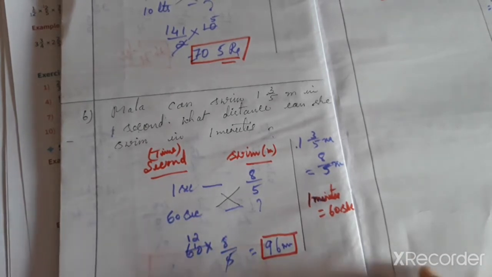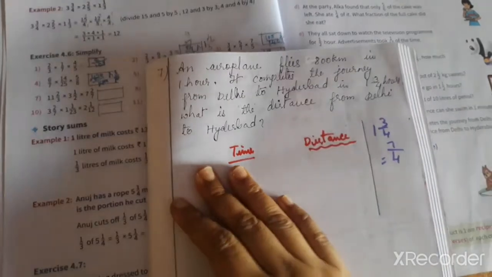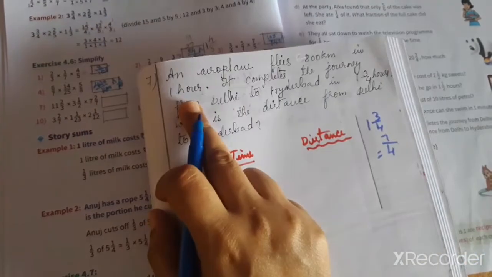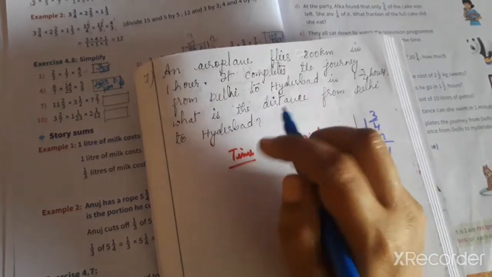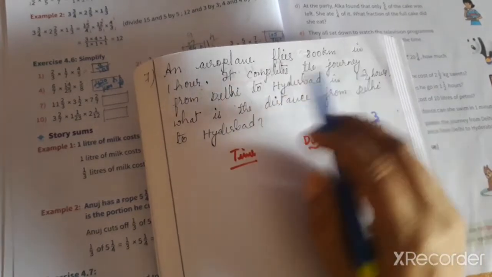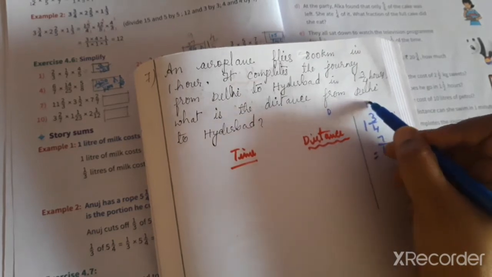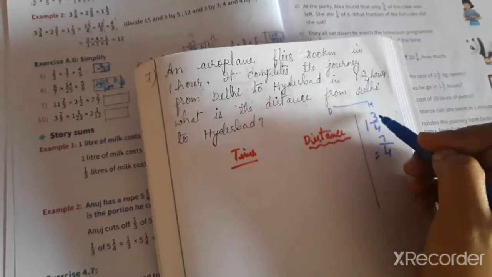She can swim 96 meter. Now, seventh question. An aeroplane flies 800 km in 1 hour. So, here it's time and distance in kilometers. It completes the journey from Delhi to Hyderabad in 1 3/4 hours.